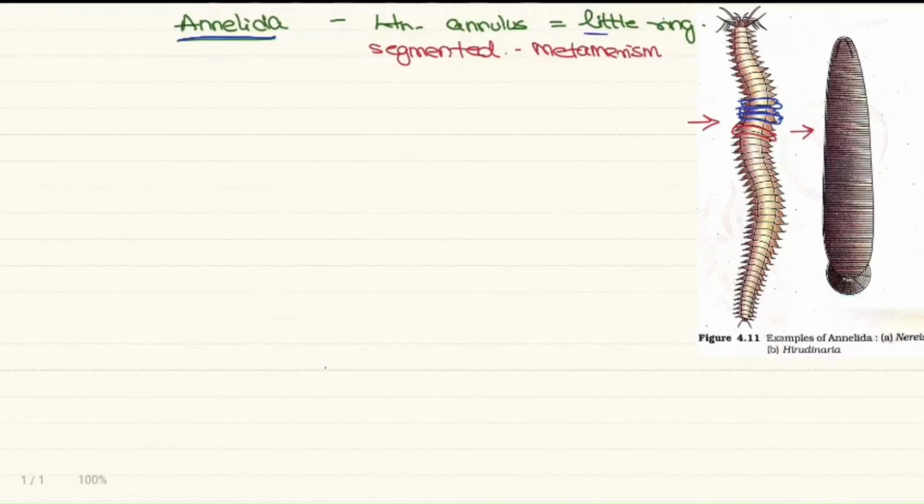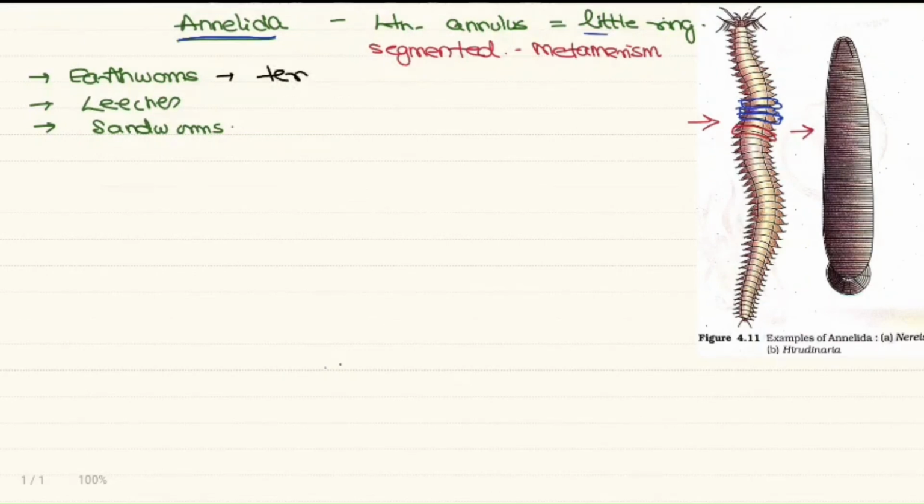Right? So coming to the common animals. The common animals are earthworms, leeches, and sandworms like the nereis. So where do you find them? Earthworms are terrestrial. Some of the leeches can come on the land, but basically these are aquatic, in the water.